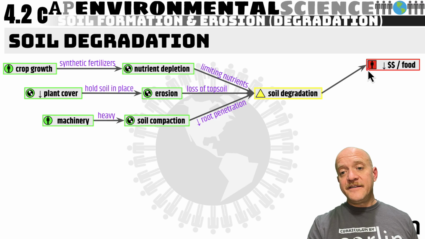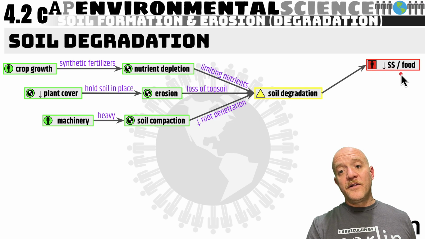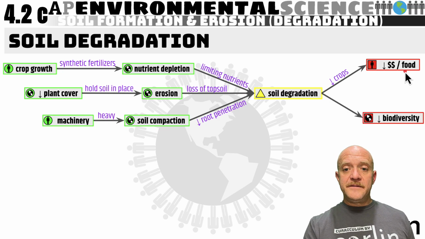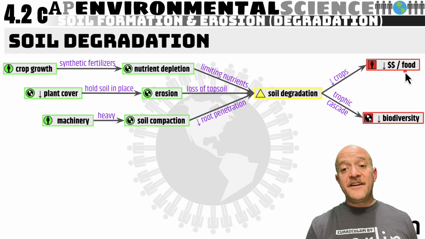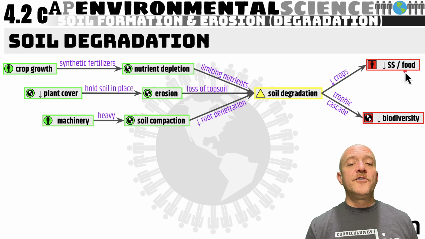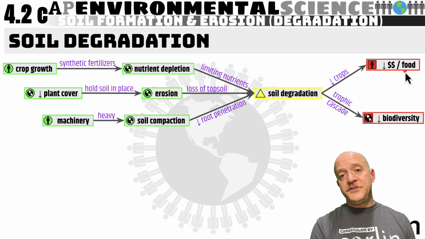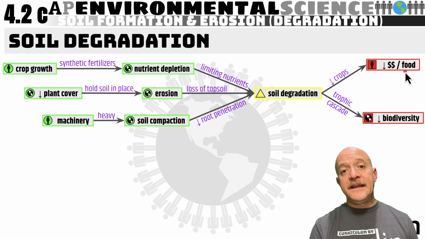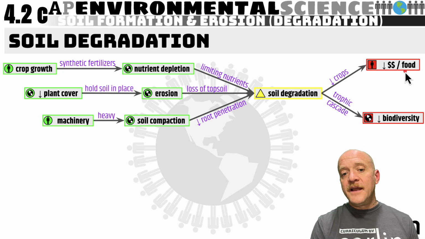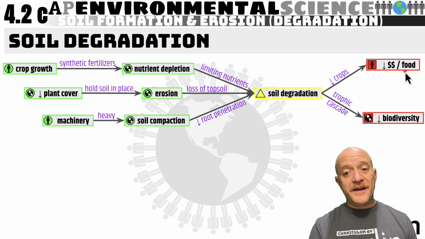This can lead to a loss of money or a loss of food for humans, because you're not able to grow crops. It can also lead to biodiversity loss, and that can cause or be caused by an entire trophic cascade. When you don't grow plants, you can't grow trees. You're not going to get birds that live there. Therefore, you're not going to get predators that will feed on the birds. It's a long drawn out cycle, but a lot of times it's irreparable.